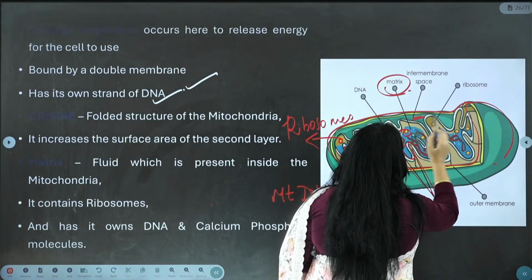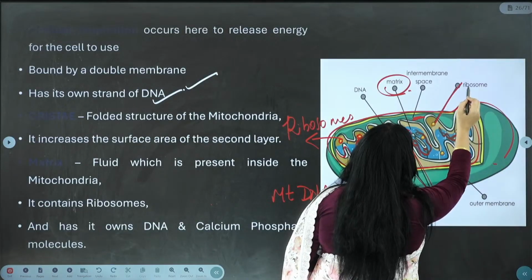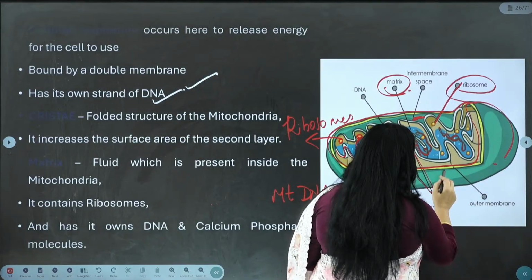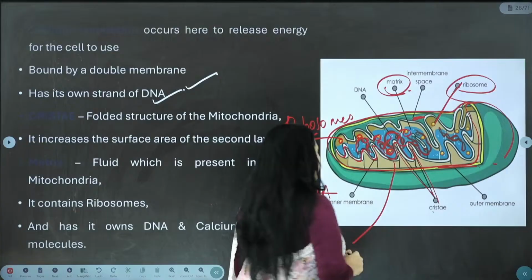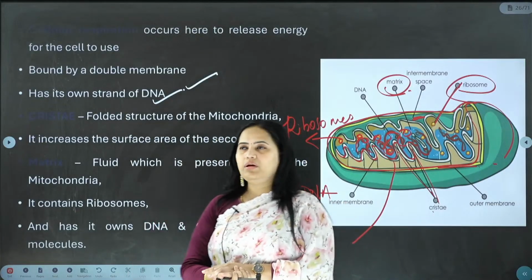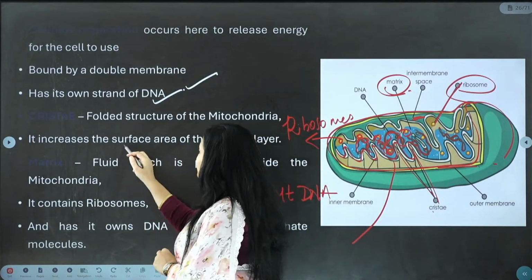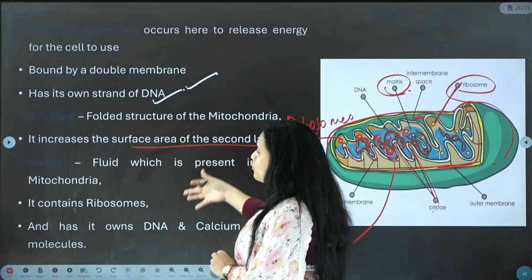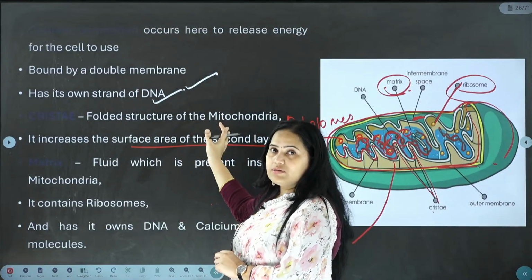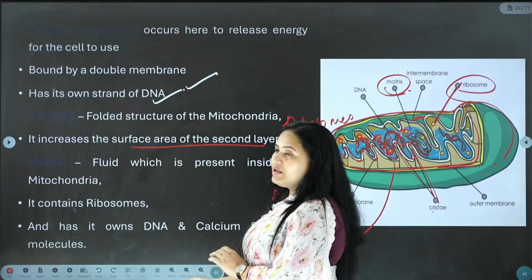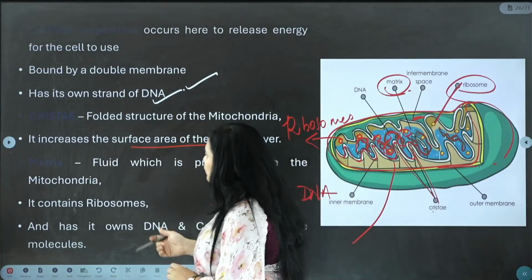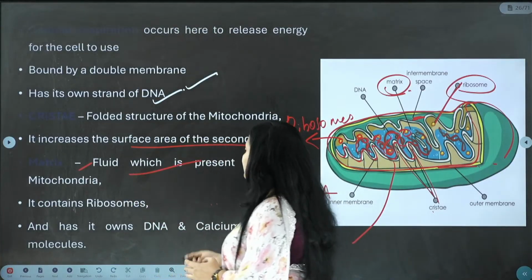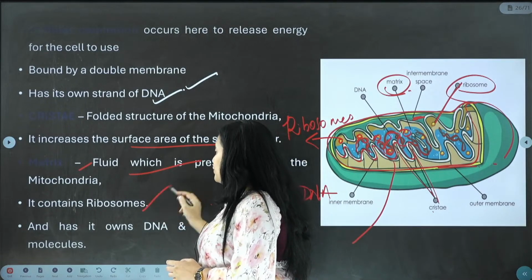We see the intermembrane spaces, and we have already understood that there are ribosomes. This is called the outer membrane. So these are the different components of the mitochondria. It increases the surface area. I am just explaining what the functions of all of these things present inside the mitochondria are. It has matrix fluid which is present inside, and it consists of its own ribosomes.